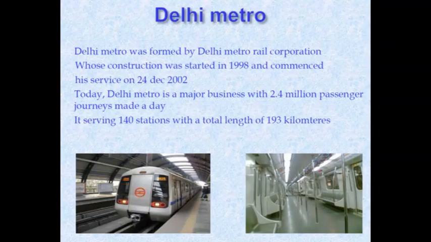One of the most feasible metro systems in the country has been the Delhi Metro. Delhi Metro was formed under the Delhi Metro Rail Corporation, and the construction started in 1998, and it commenced its services from 24 December 2002. Today, Delhi Metro is one of the largest metro networks in our country. It is serving around 140 stations with a total length of 193 kilometers.